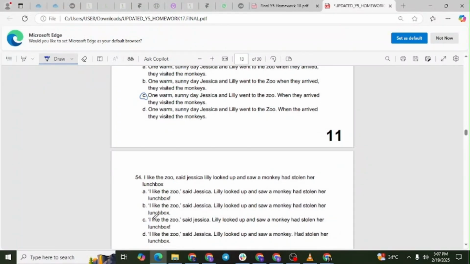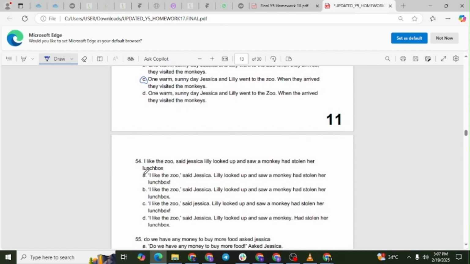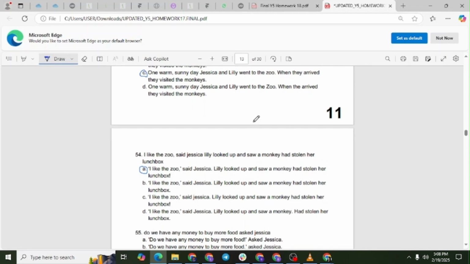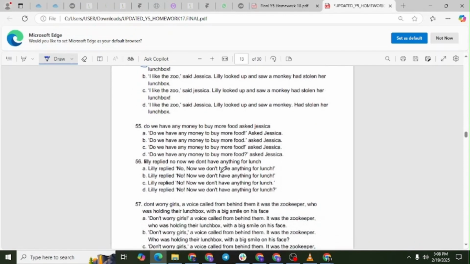The correct answer is letter A. Explanation. This option properly capitalizes names and places the quotation marks and punctuation correctly. "I like the zoo," said Jessica. Lily looked up and saw a monkey had stolen her lunchbox. Question number 55. Which sentence correctly punctuates the question?